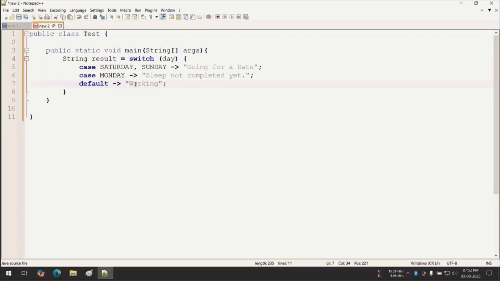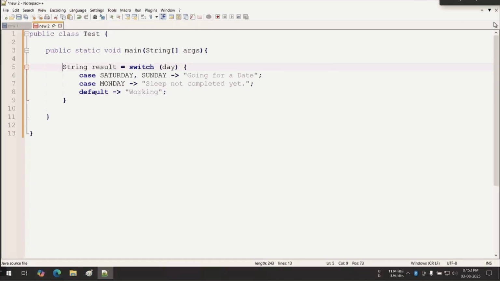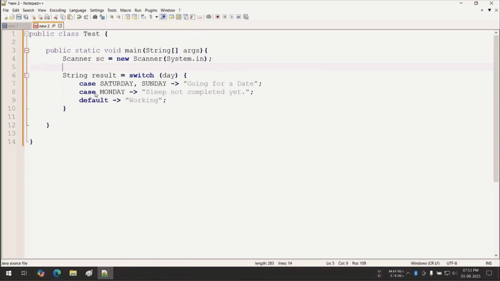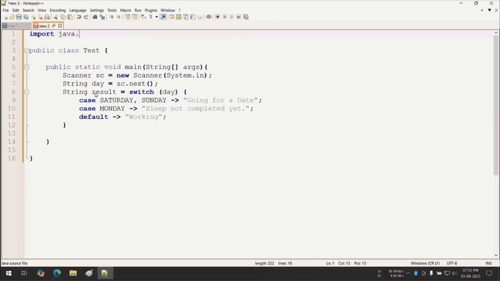Now what you have to do is take the input. So Scanner sc is equal to new Scanner, and now it is your favorite, System.in. Then the string day you have to take as sc.next, and you have to import this. So import java.util.*, or you can write java.util.Scanner also, no problem. And finally I am going to print with System.out.print or println, just simply printing this result.